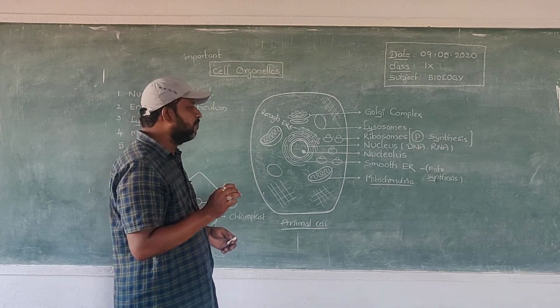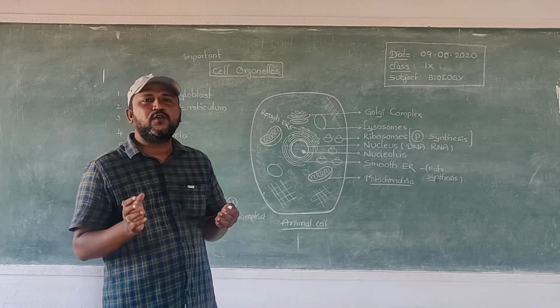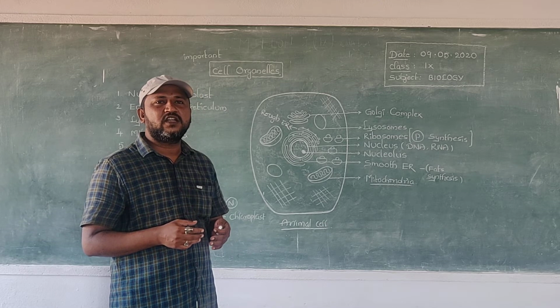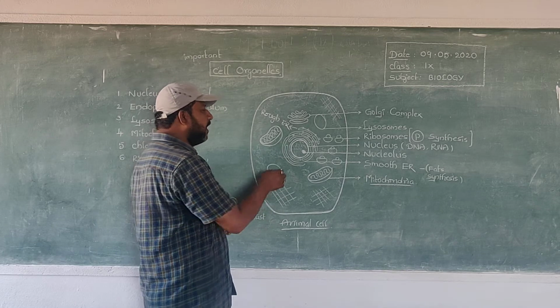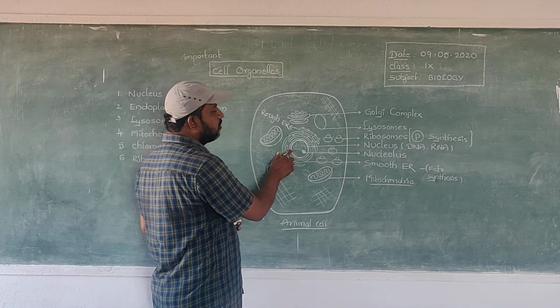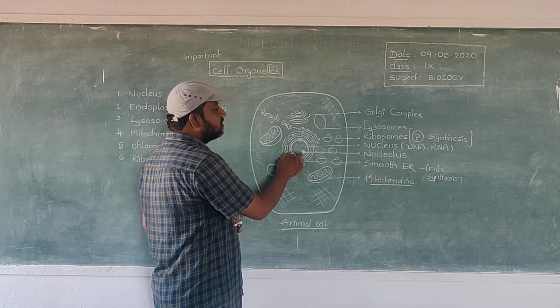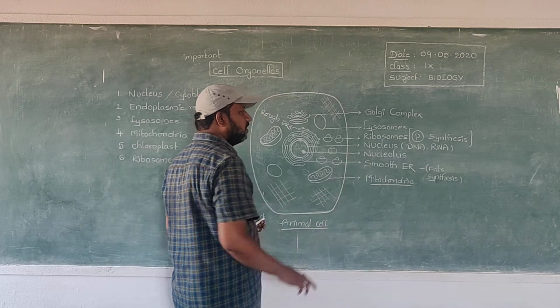This nucleus is filled with some fluid-like substance, called nucleoplasm. On the other hand, the nucleus also contains a dark colored mass. That dark colored mass is called nucleolus.